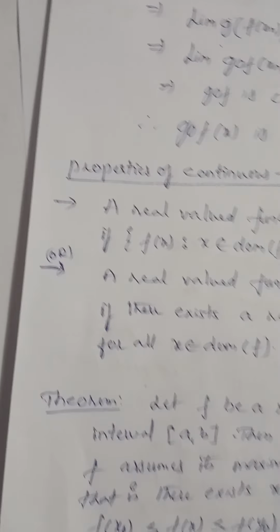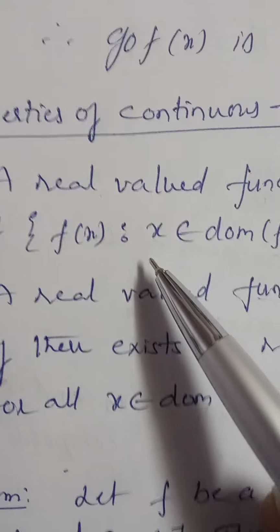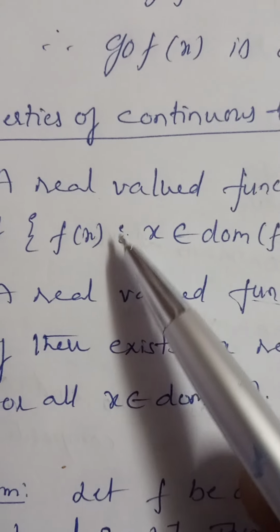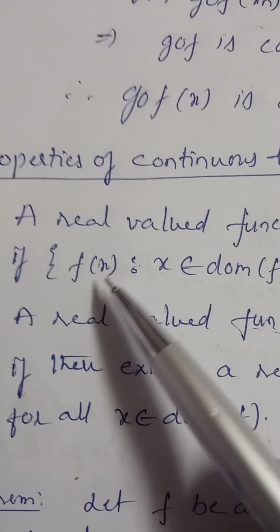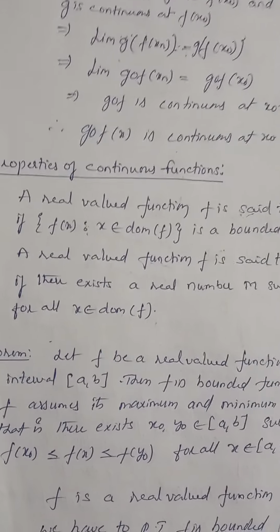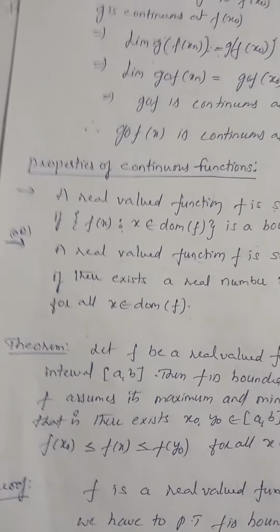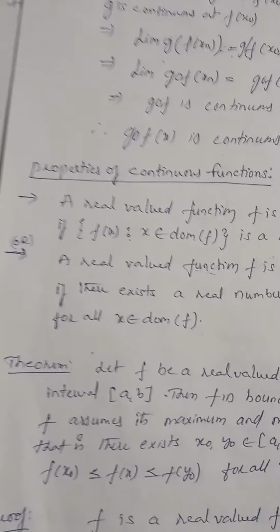Please go through the definitions carefully. A real valued function f is said to be bounded if the set {f(x) : x belongs to domain of f} is a bounded set. The symbol colon is nothing but "such that" in set builder form. That is the definition.